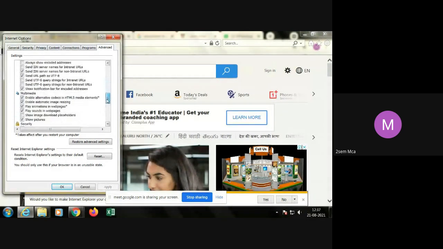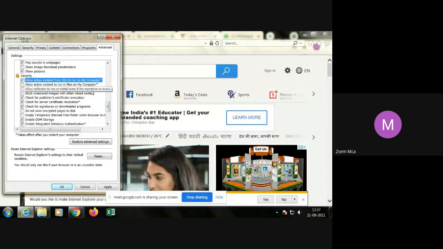all these settings you can set, for example, whether you want to allow active content from CDs to run on my computer. If you allow this, a security threat can happen, because some scripts are going to run by inserting the CD into the disk drive.